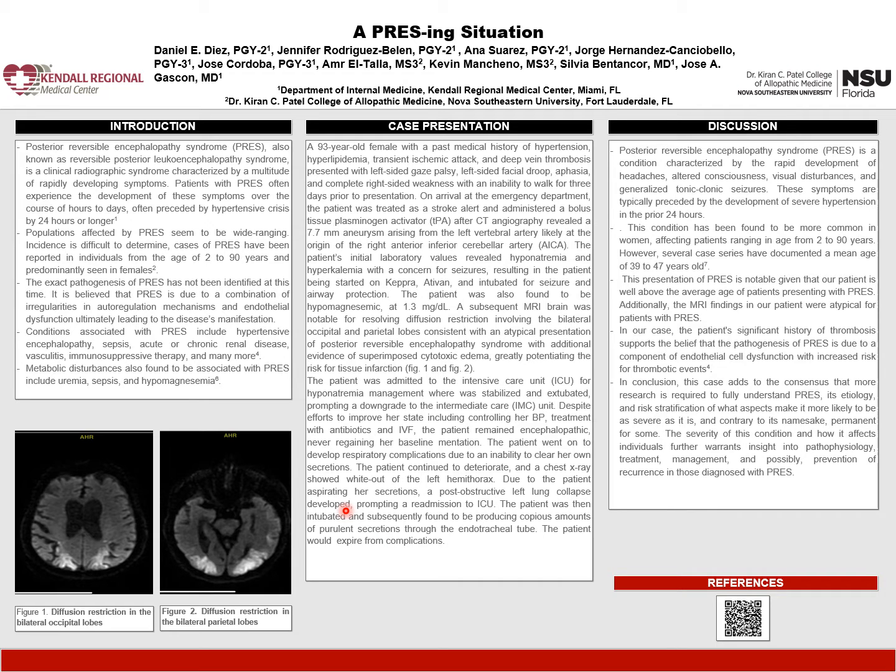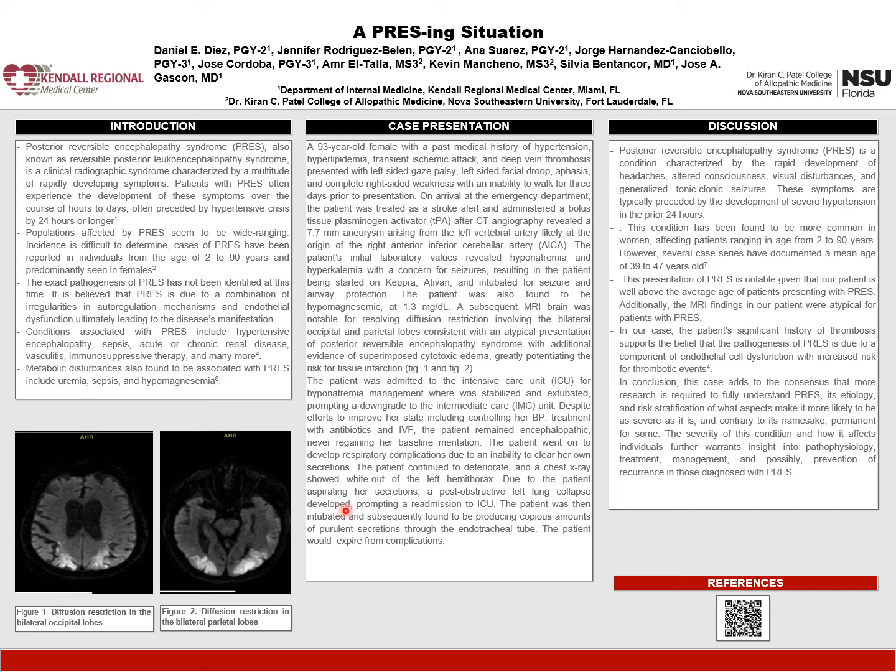PRES is a condition characterized by the rapid development of headaches, altered consciousness, visual disturbances, and generalized tonic-clonic seizures. These symptoms are typically preceded by the development of severe hypertension in the prior 24 hours. The condition has been found to be more common in women, as mentioned earlier, and affecting patients ranging from 2 to 90 years. However, several case series have documented a mean age of 39 to 47 years old.